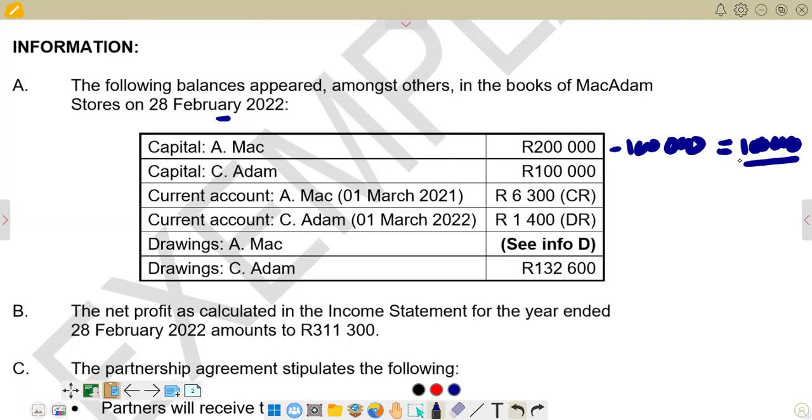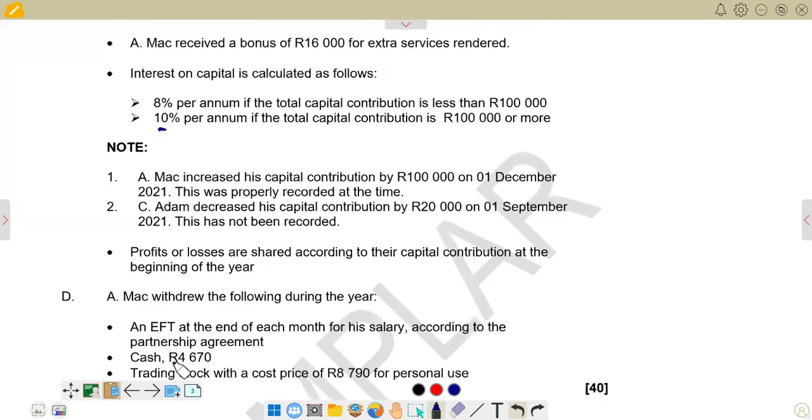Since we have 100,000 at the beginning of the year, it means the 10% applies. It says if it's 100,000 or more, we apply 10% per annum, and 8% per annum if the contribution is less than 100,000. So this 100,000 is also going to apply for 10%.